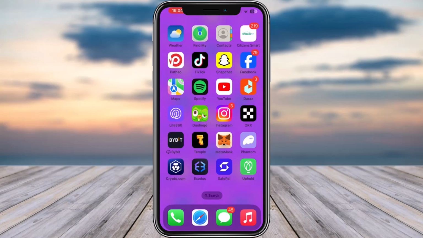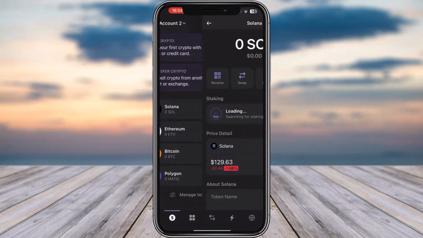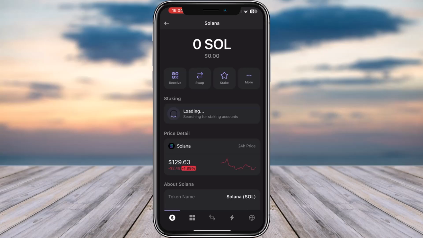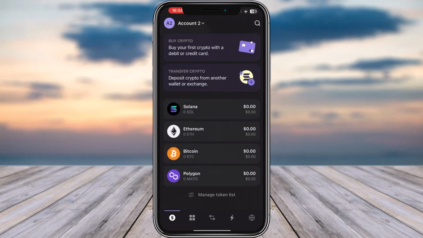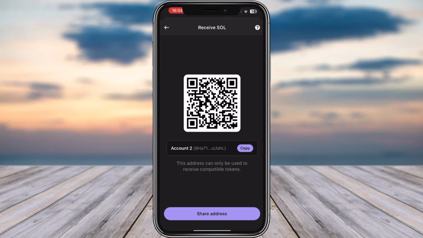So for that, simply go ahead and open up your Phantom Wallet app on your phone. Right afterwards, get signed in as well. Now right over here, if you want to check out the address of your Phantom Wallet, first thing, you can simply tap on the networks that will be listed right over here in the manage token list. You can check out the address right over here, and you can see it's showing Account 2.